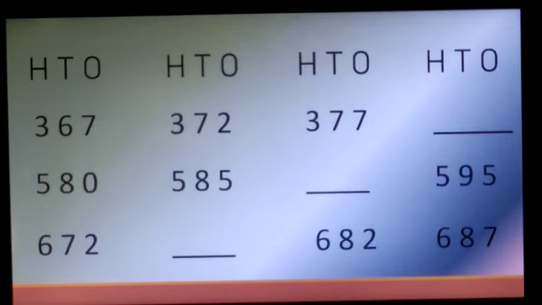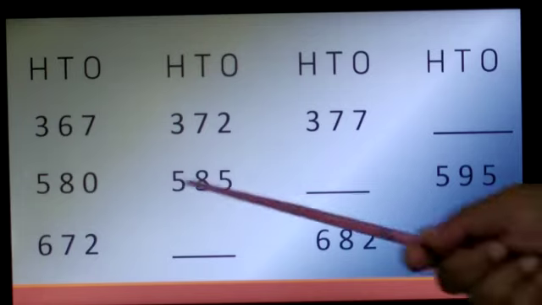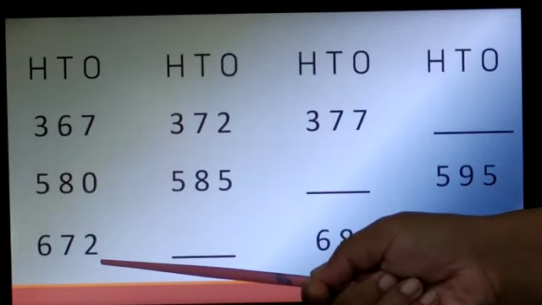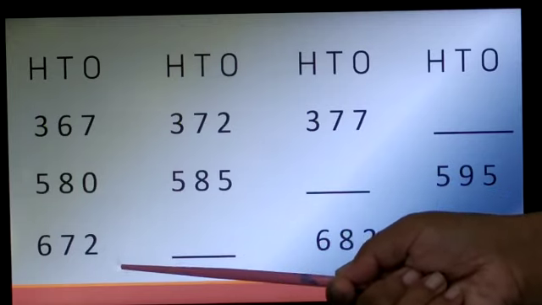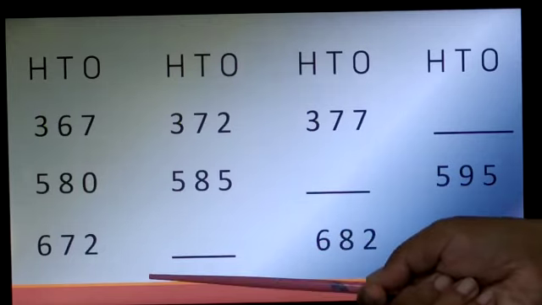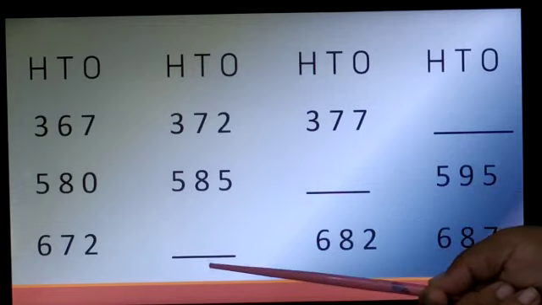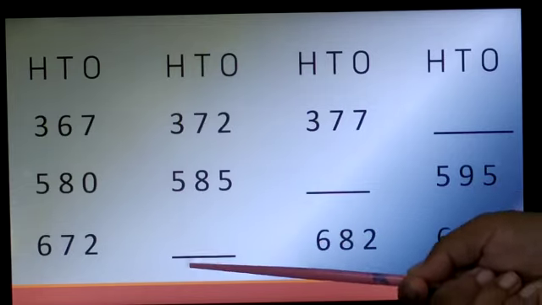672, 682 and 687. Now after 672 again we are going to skip count by 5. So the next numbers are 673, 674, 675, 676 and 677.